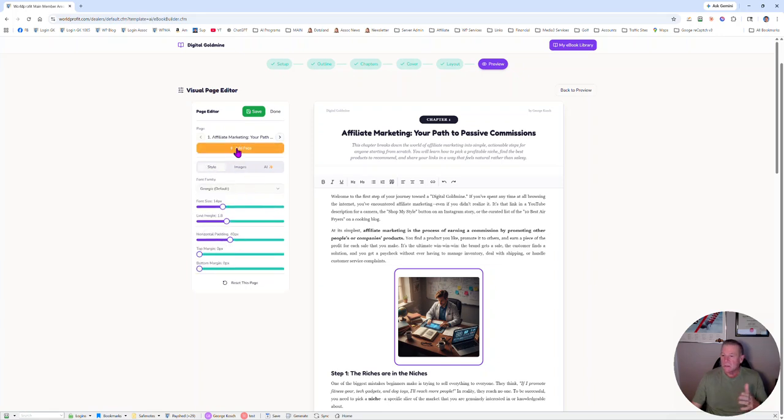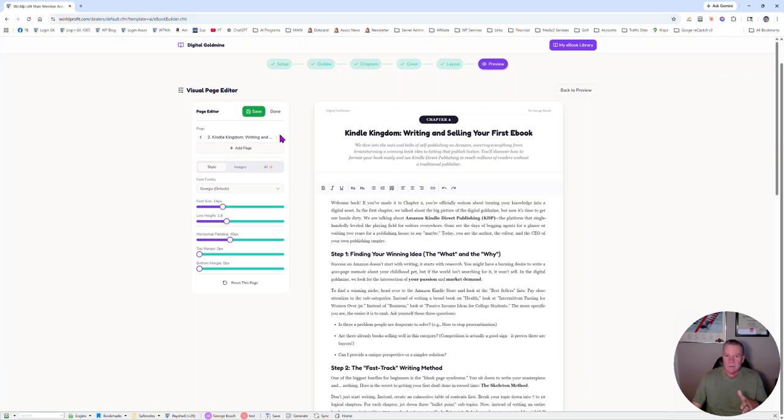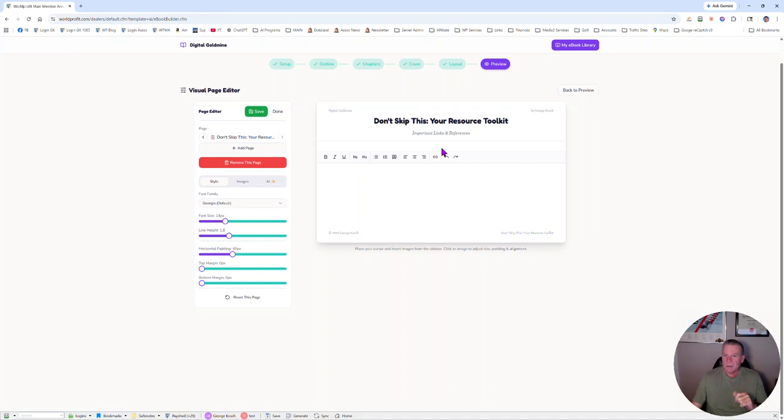You want to add a page to the bottom of the book? No problem. You can add a page. Do you want to edit each page individually? There they are. There's your chapters. Add a page. You want a resource box? There's your resource box. You can go in. You can change everything. This is George Kosch, that kind of thing. Now, mind you, from your profile, which we're going to take a look at, we can go from there.